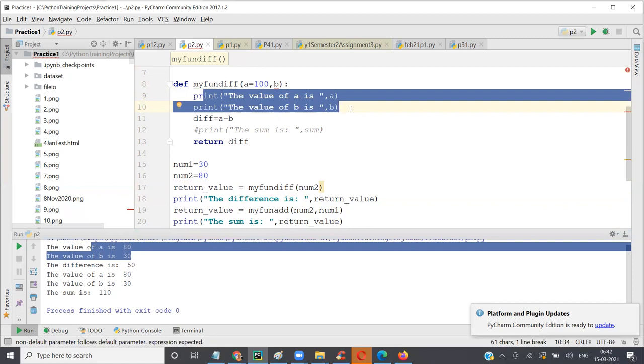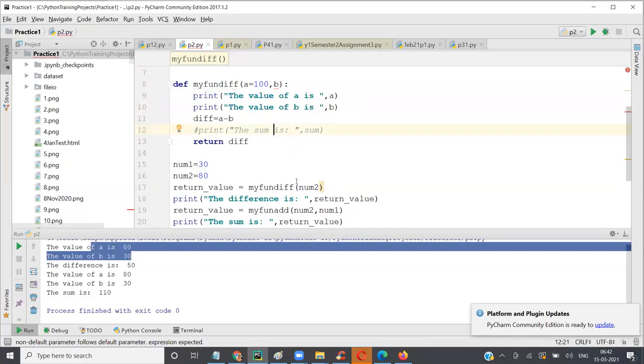So A would be 80, and B doesn't have a value, right? In this case, it is a positional argument. Here, position is important. So this num2 will get assigned to A and B will not have a value.